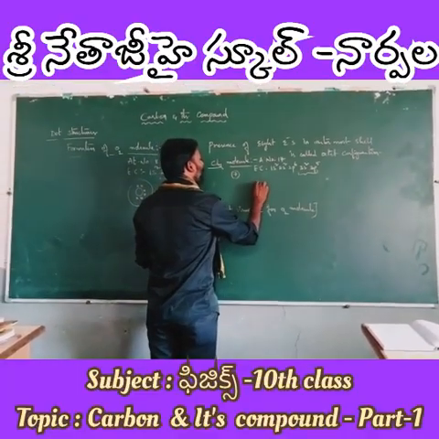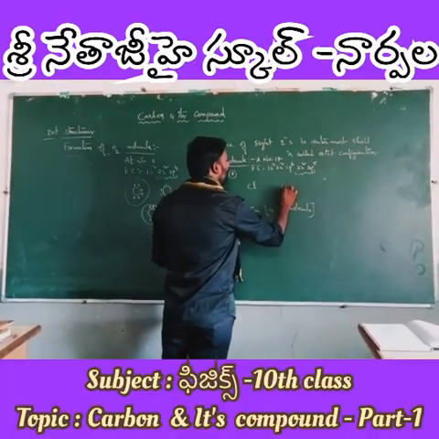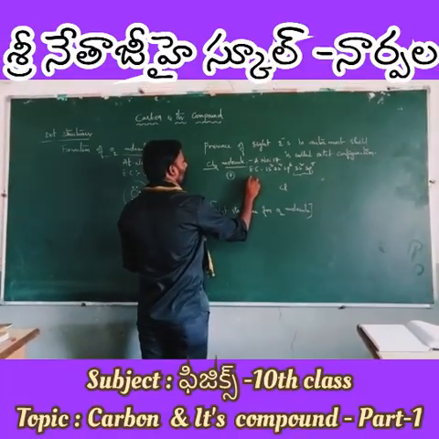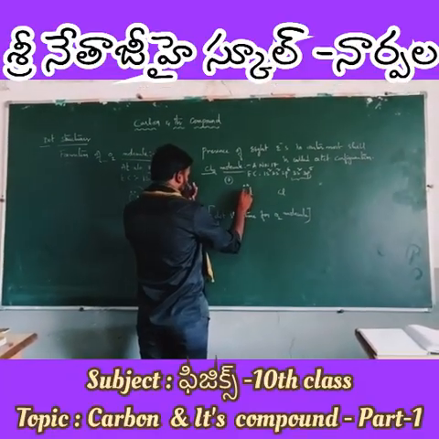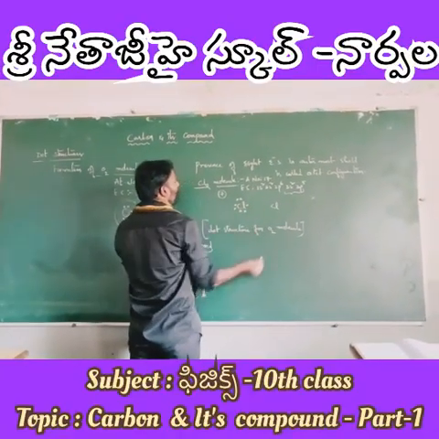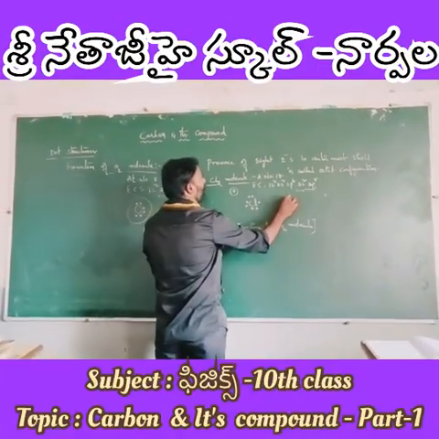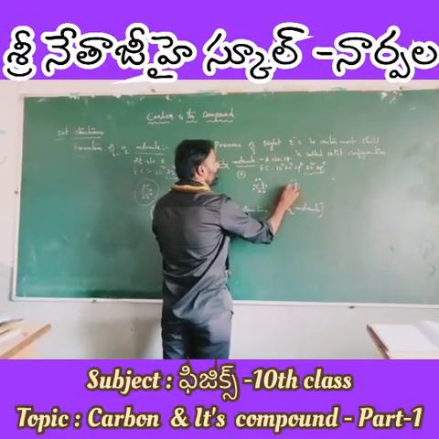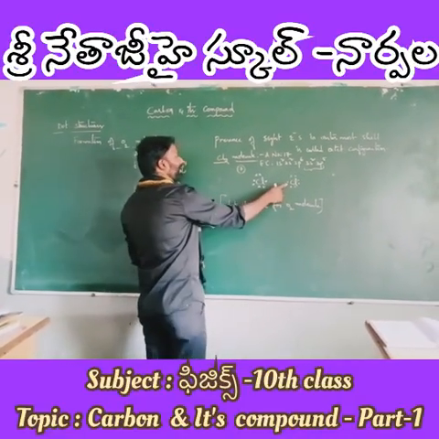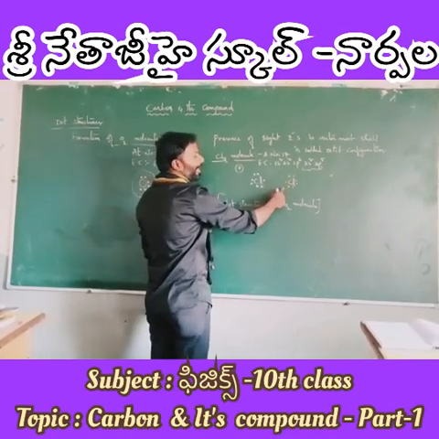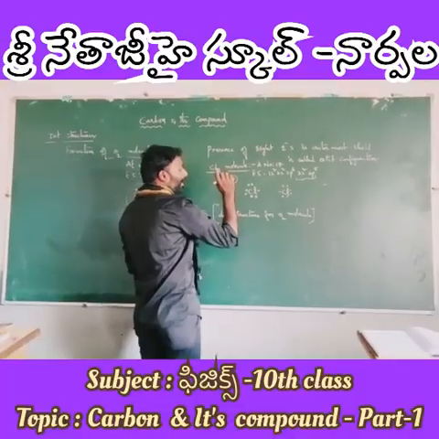Therefore, as usual, let us take one chlorine here. Write the 7 in such a way: 1, 2, 3, 4, 5, 6, 7. To differentiate the other chlorine, I will put dots: 1, 2, 3, 4, 5, 6, 7. If it gets 1 electron, it becomes stable by attaining 8 electrons in its outermost shell.